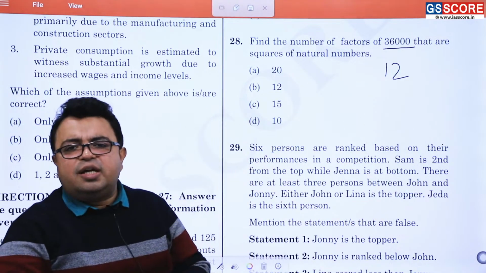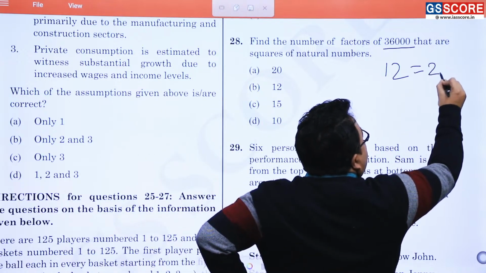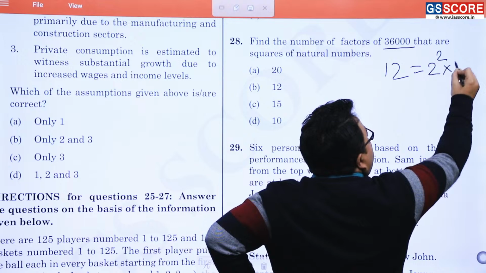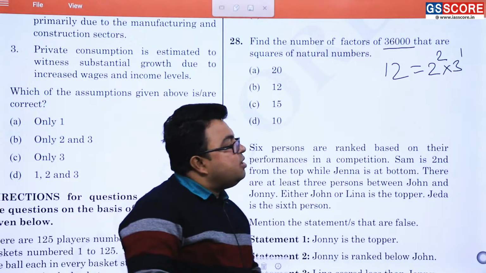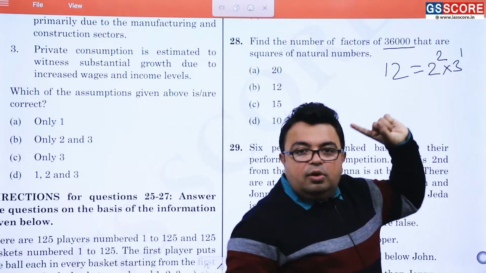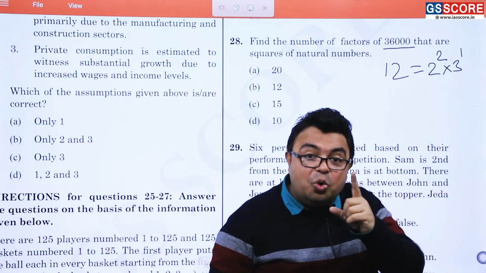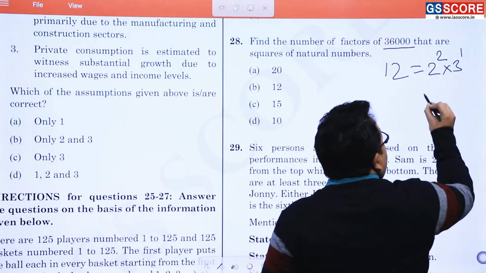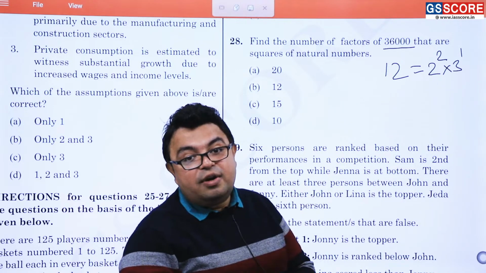So 12 can be said as what? 2 to the power 2 into 3 to the power 1. So what are the factors that can be squares? Only the factors of 2 in square format, 2 to the power 2. Here 2 to the power 0 is also taken as one factor that is a square of a natural number.